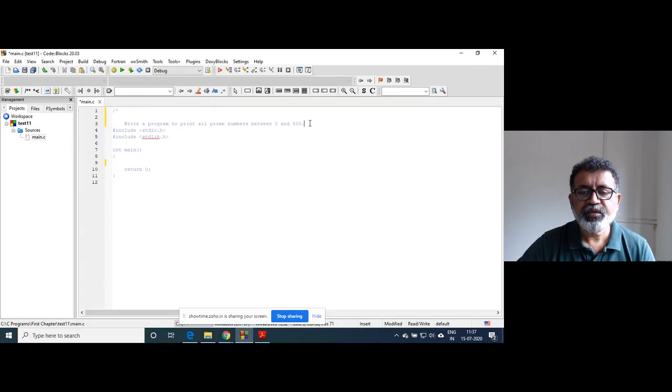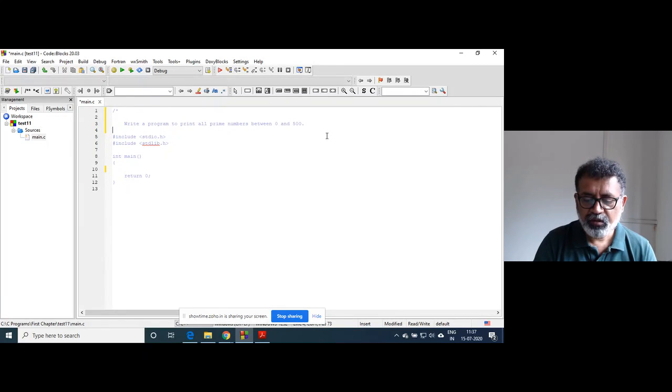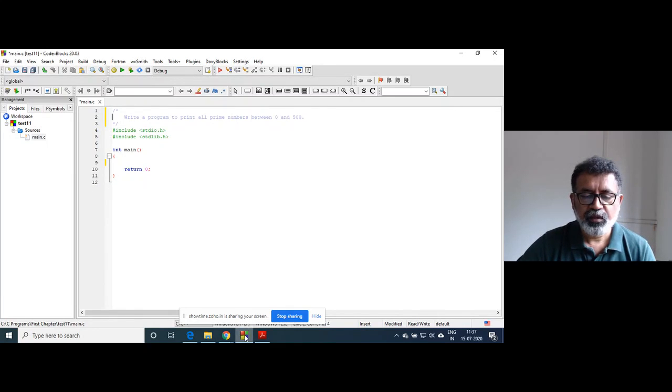What is that? Write a program. Before you start writing any program, first, a couple of programs we have taken, that is summation of numbers, or the total and percentage of three students, five students, whatever.